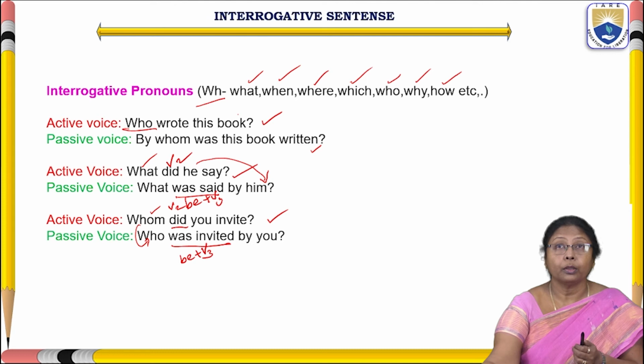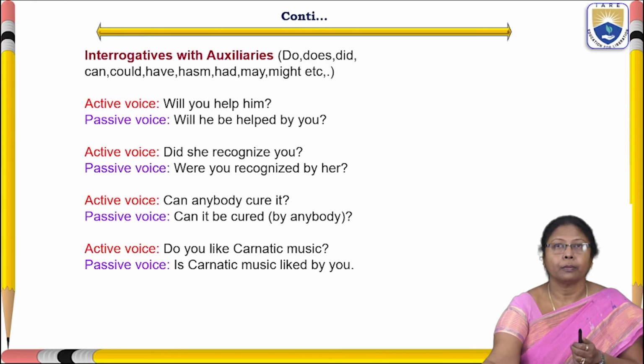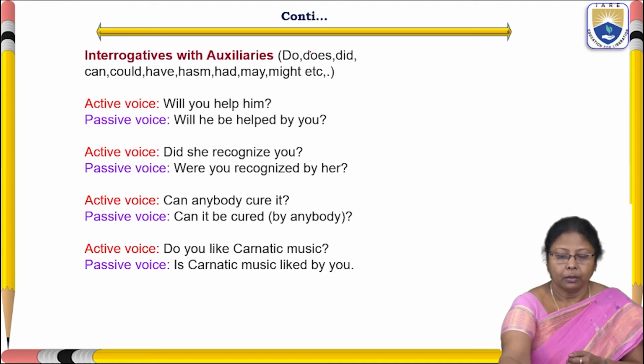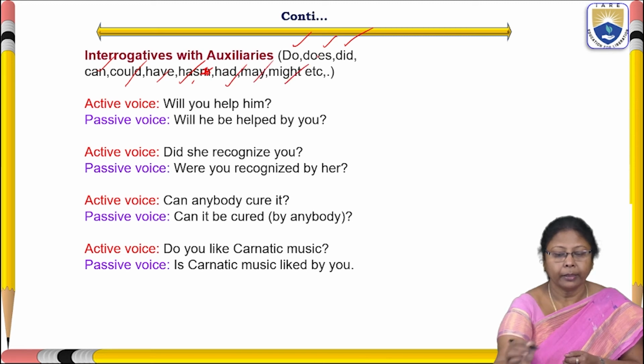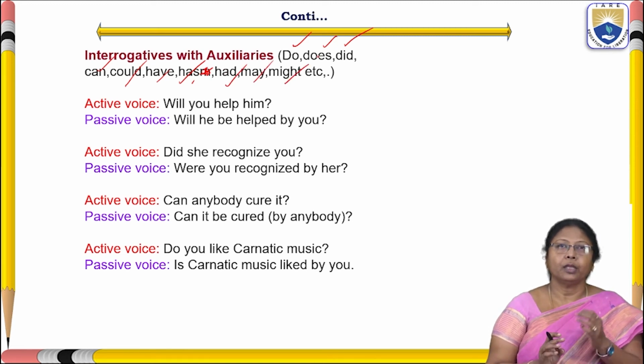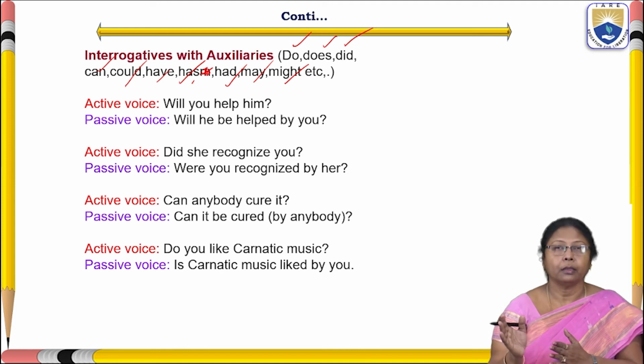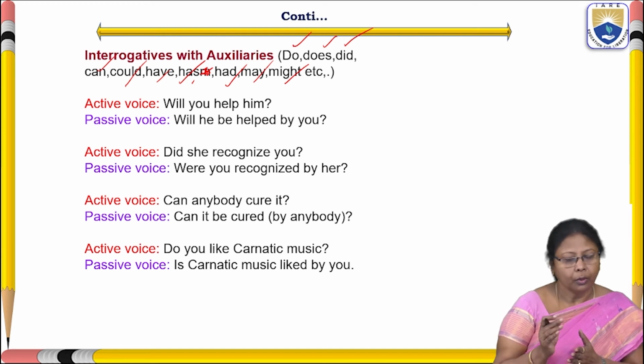And what about interrogative auxiliaries? Interrogative auxiliaries are do, does, did, can, could, have, has, had, may, might, etc. Even am, is, are come under interrogative auxiliaries.